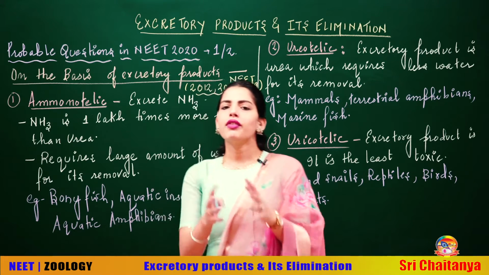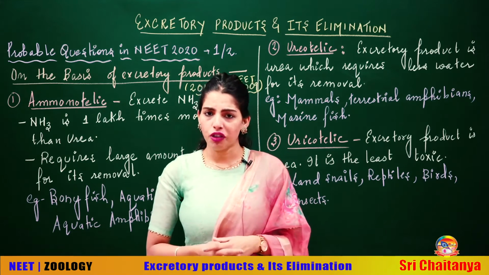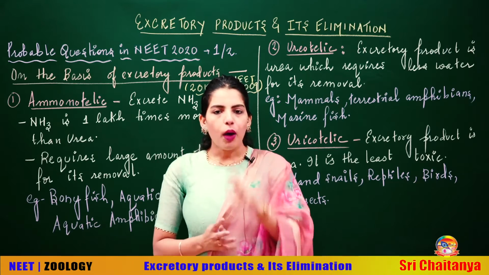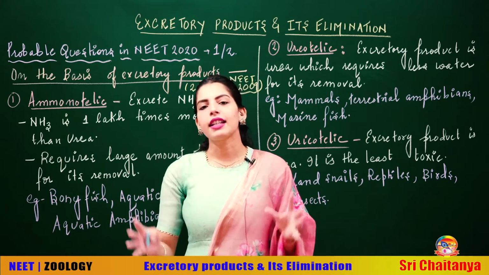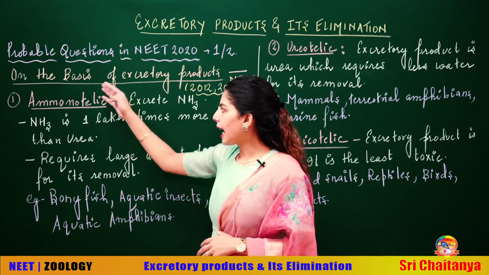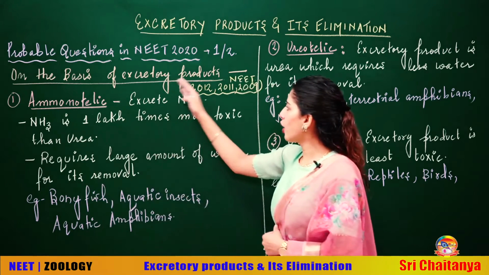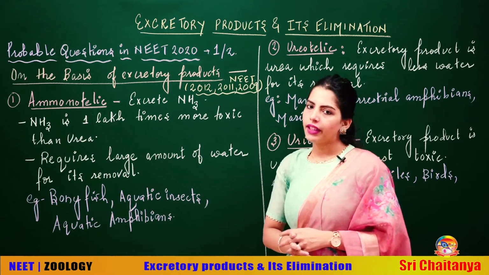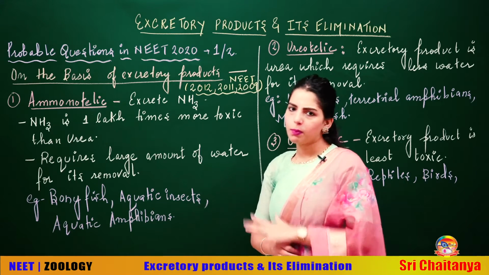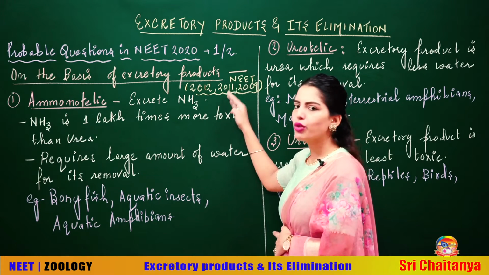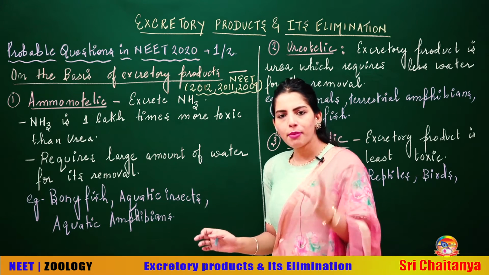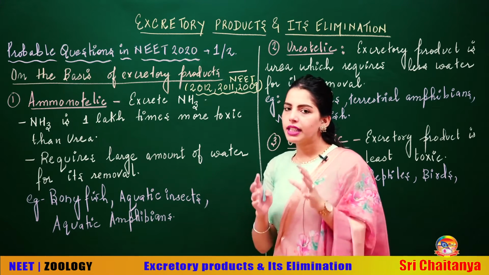Now students, different animals have got different excretory products, and different animals have got different excretory structures. Number 1, we will be talking about the different categories of animals based upon their excretory products. So the first categorization that I have done is on the basis of excretory products, how can you classify the animals? Now students, this is quite an easy topic and straight away questions are asked from this part. 2012, 2011, 2019 NEET questions were asked from this part directly. Just remember the excretory product and remember the specific example.